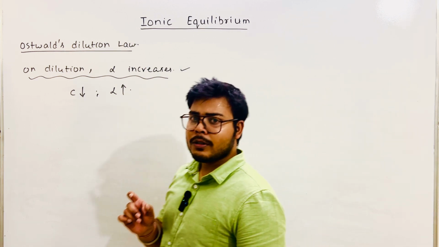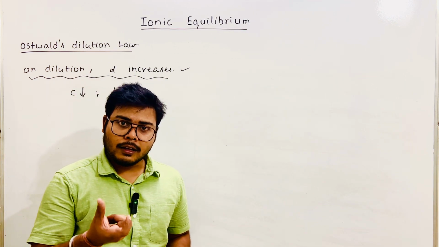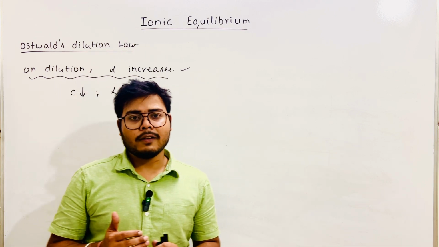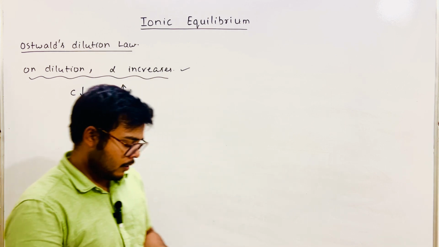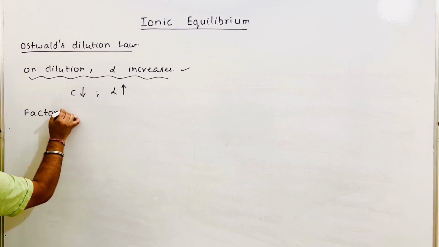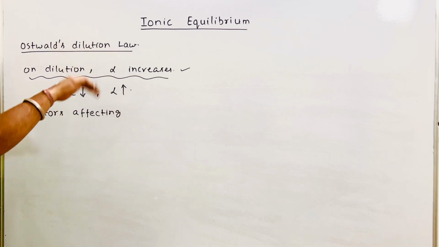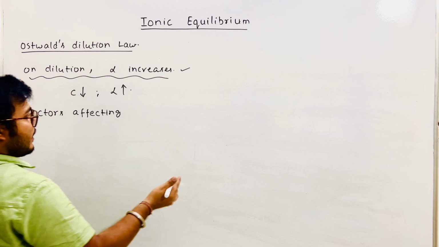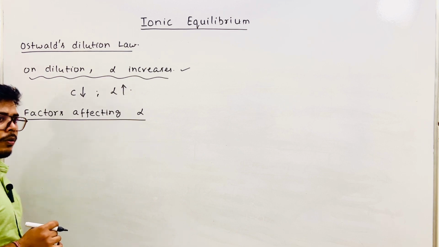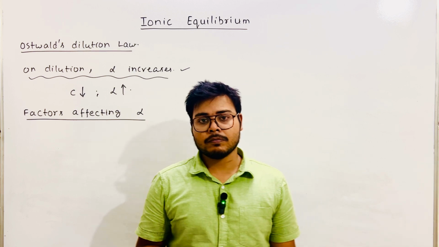So we have covered a small segment here. To move further, first we have to understand alpha, on what factors alpha depends, how alpha changes. So you can write the heading: factors affecting alpha. We will finish up the alpha part first, and then we will move on to the solvent segment. Alpha depends on which parameters? Alpha means degree of ionization.